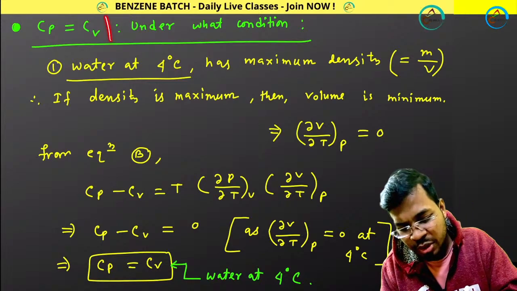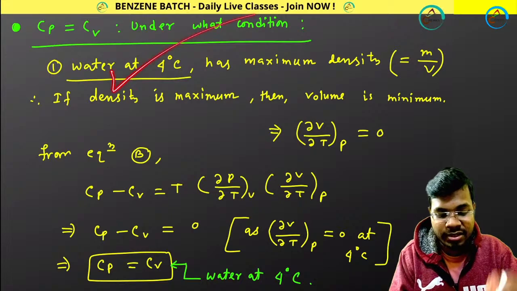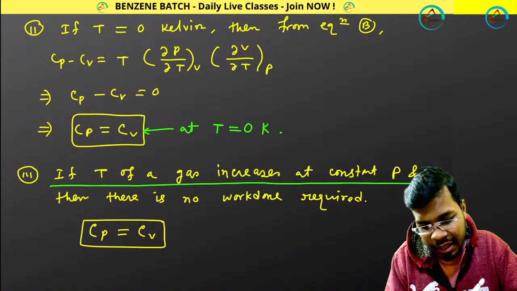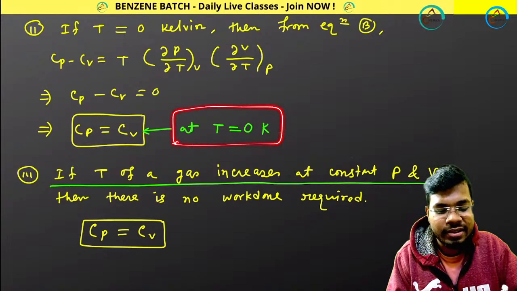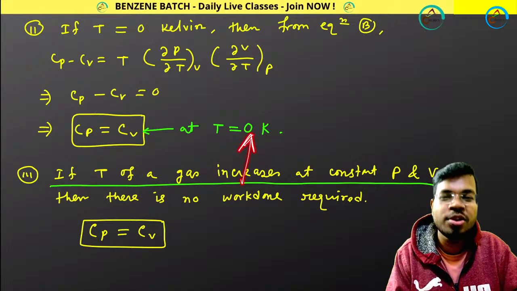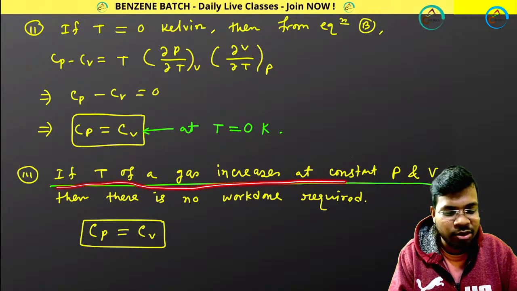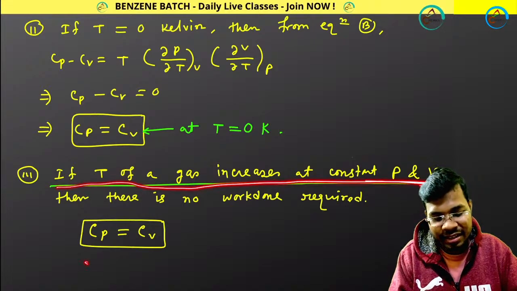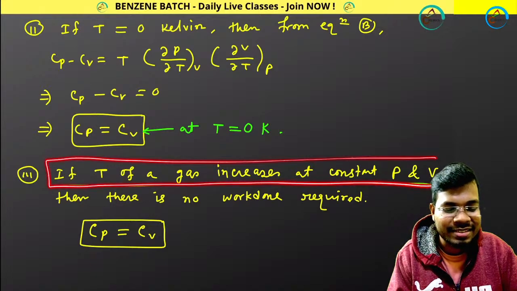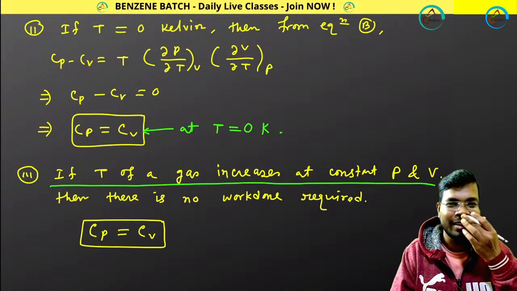Then under which condition do Cp and Cv become equal? First of all, water at 4 degrees Celsius: at this temperature, Cp and Cv become equal. Second, at T equals 0 K, which is impossible experimentally till now, that means at absolute zero temperature, Cp equals Cv. Another thing is, if the temperature of a gas increases at constant pressure and volume, then no work is done, that means Cp is Cv. But it is not possible in reality. You cannot change temperature while keeping pressure and volume both equal.